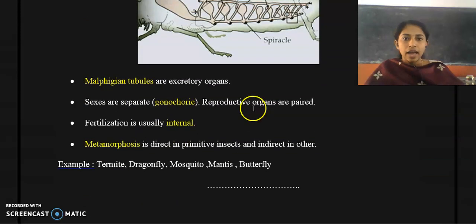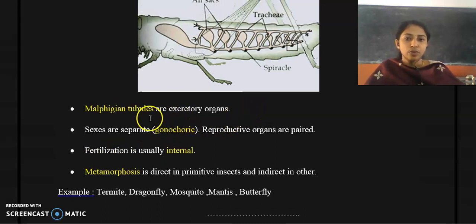Clear? And their excretory organs are Malpighian tubules. It is very important: Malpighian tubules are the excretory organs in insects as well as mandibulates. Then sexes are separate. That means they are gonochoric, which in turn means they are not hermaphrodites. Reproductive organs are paired, and fertilization occurs internally. That means inside the body of the organism there occurs the fusion of male and female gametes. Such kind of fertilization is called internal fertilization.